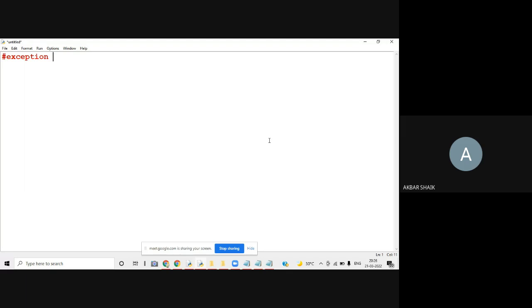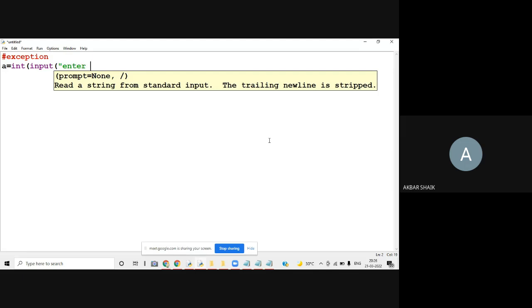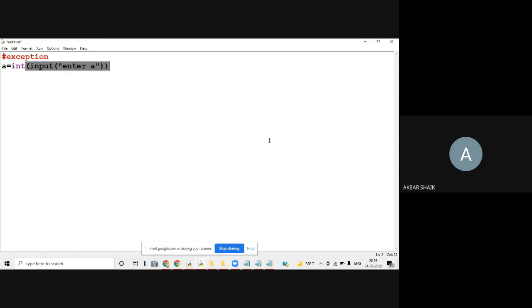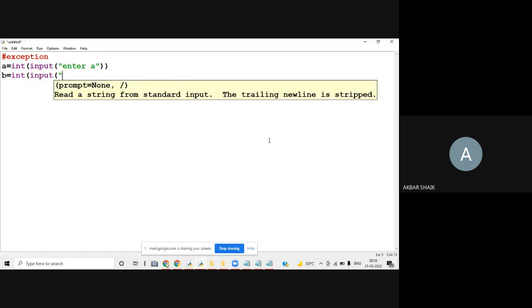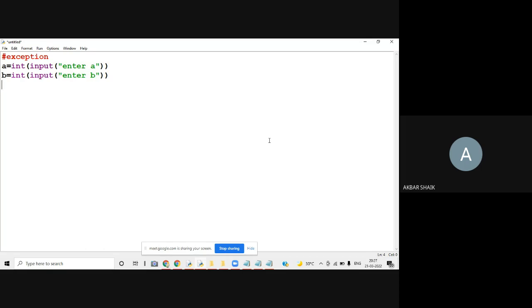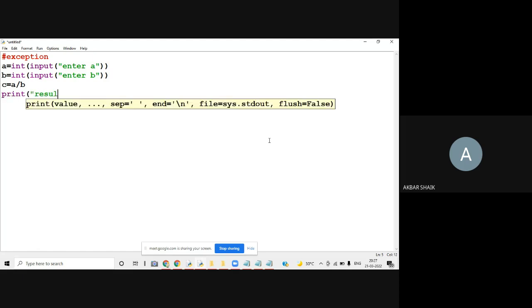First, I'll write the normal program. For example, A is equals to input of "enter A", and B is equals to input of "enter B". So now I get C is equals to A by B. So print of "result is", C.